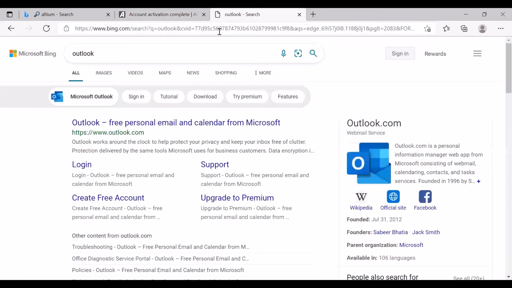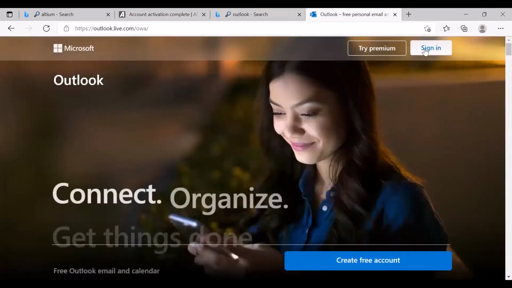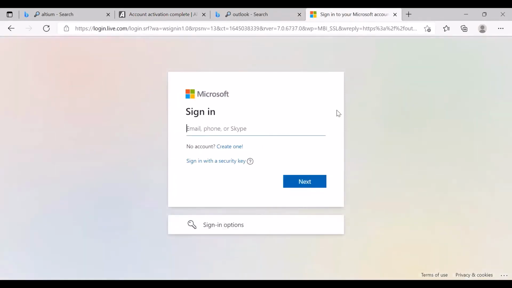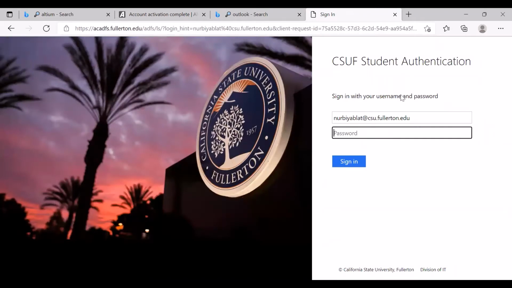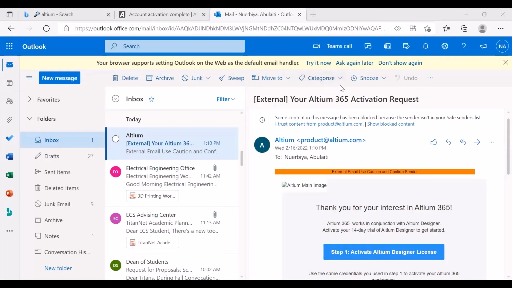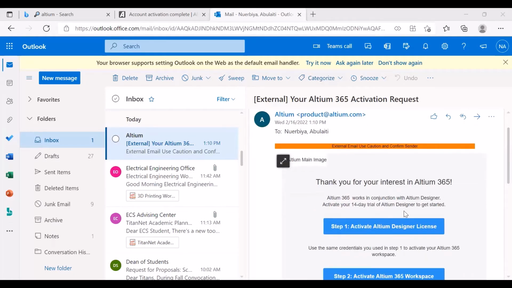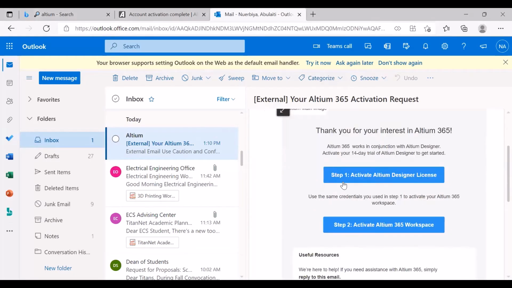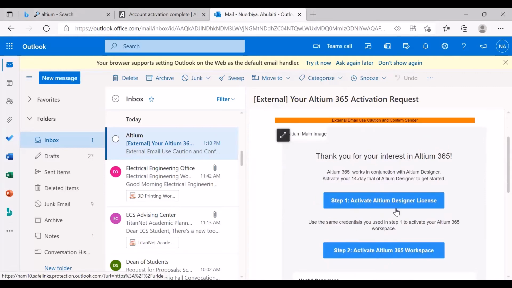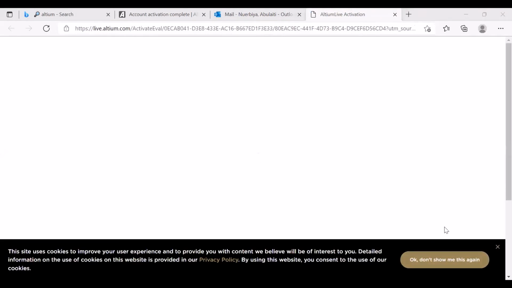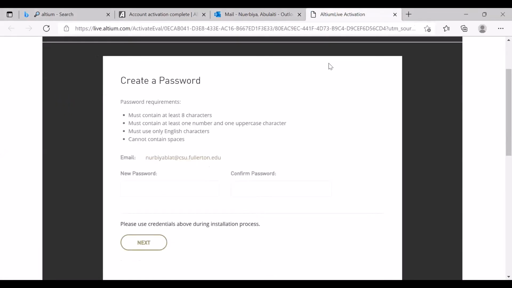So I'll go to Outlook. Sign in. You can use Gmail or you can use Google email, Gmail to sign in. Doesn't really matter. Put in your password. Once you have the activation email from Altium, go ahead and open that and follow the steps. There are 2 steps, so we'll go with step 1 first. This will activate your Altium license. Let's go create your password.